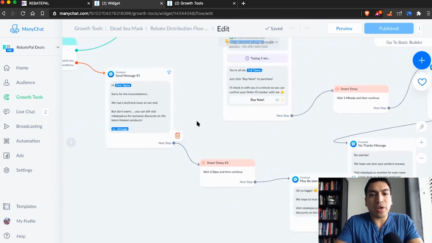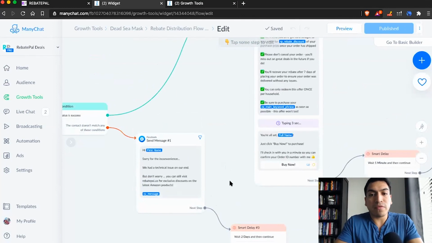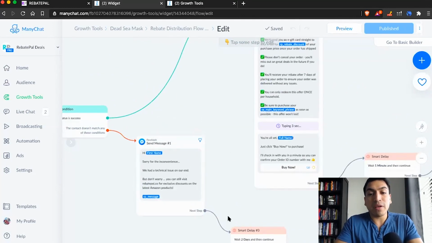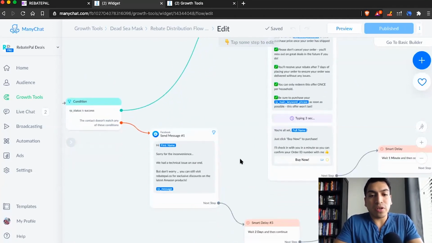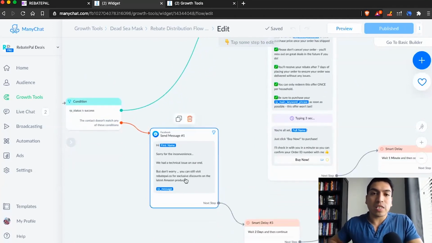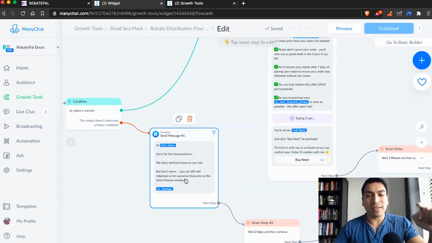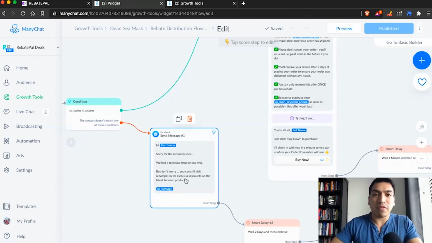They're going to get this message right here. If the API pulls in the very beginning that when they reply with their email it comes back as a hit, they're not going to be able to continue to the next part of the flow. And we also set it up so that if they're going through the flow, they can't continually click yes, yes, yes, multiple times if they've already done it. If they've added their order ID and their email already in that flow sequence, they won't be able to go back again. So that's another security measure we added.